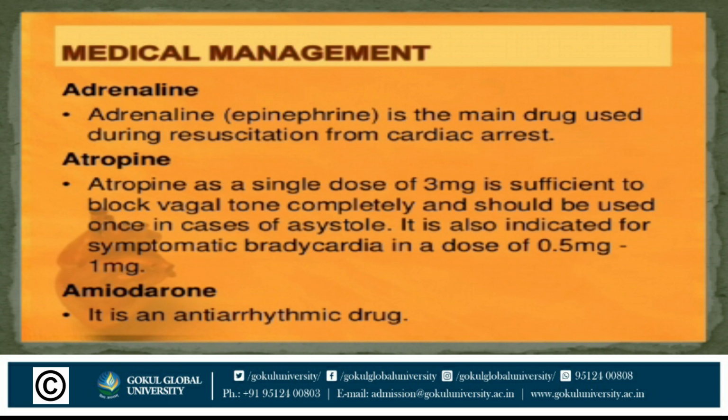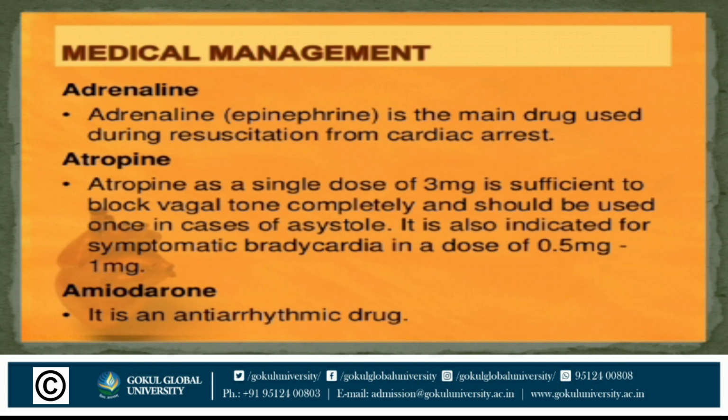Next one is atropine. Atropine is an anticholinergic drug. A single dose of 3 mg is sufficient to block vagal tone completely and should be used once in cases of asystole. It is also indicated for symptomatic bradycardia in a dose of 0.5 mg.